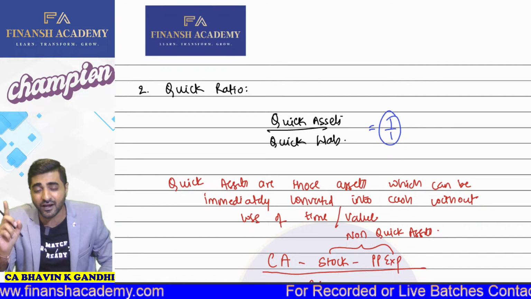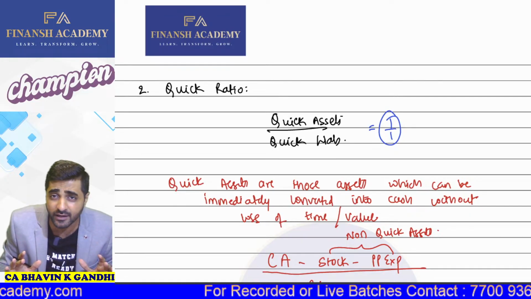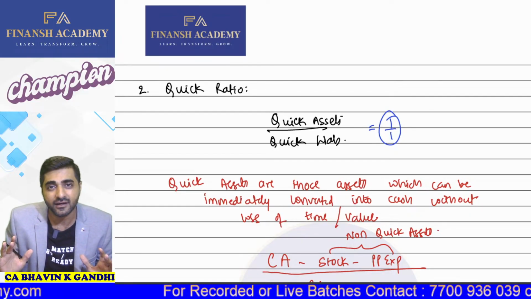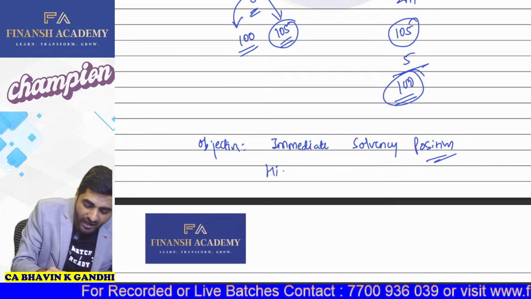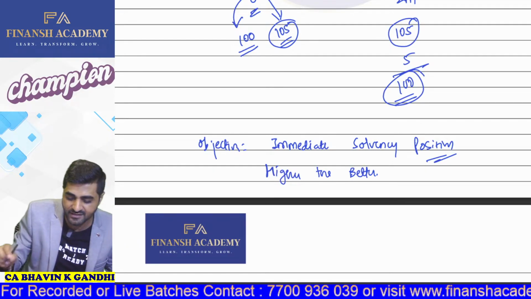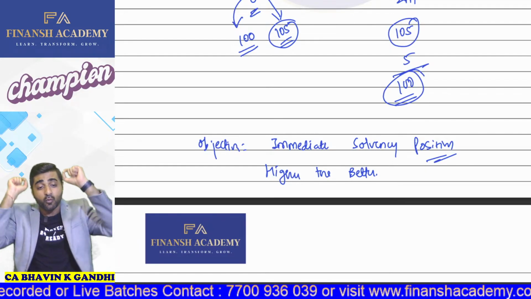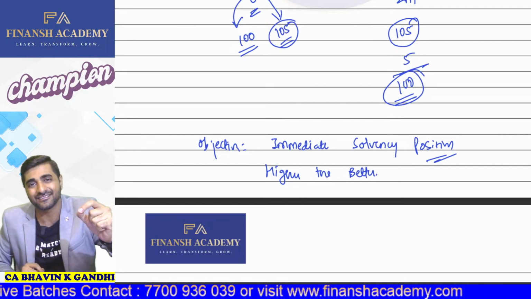It means that for every 1 rupee of quick liability, we should have 1 rupee of quick assets. So this is something which you have to maintain. Of course, in the examination, the higher this ratio the better, so you'll always invest in a company where the quick ratio is as high as possible.